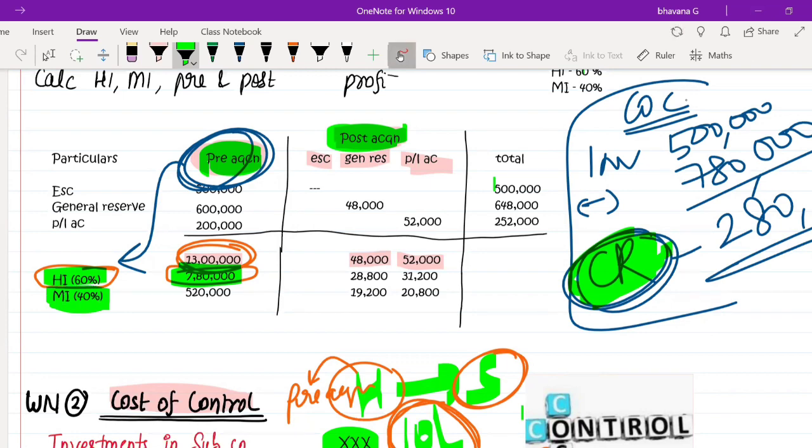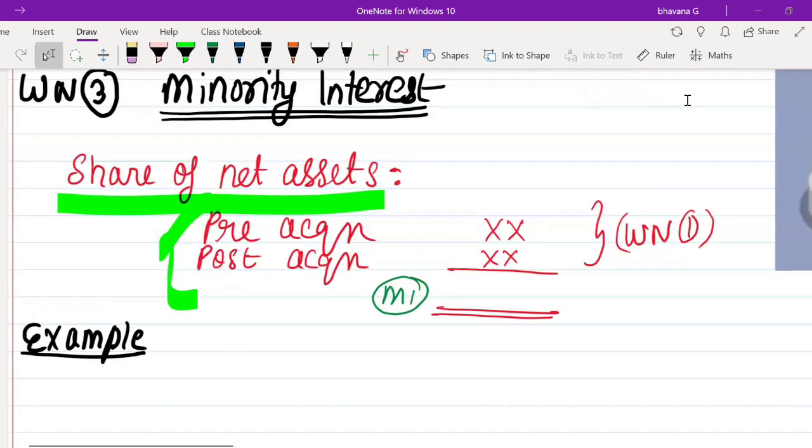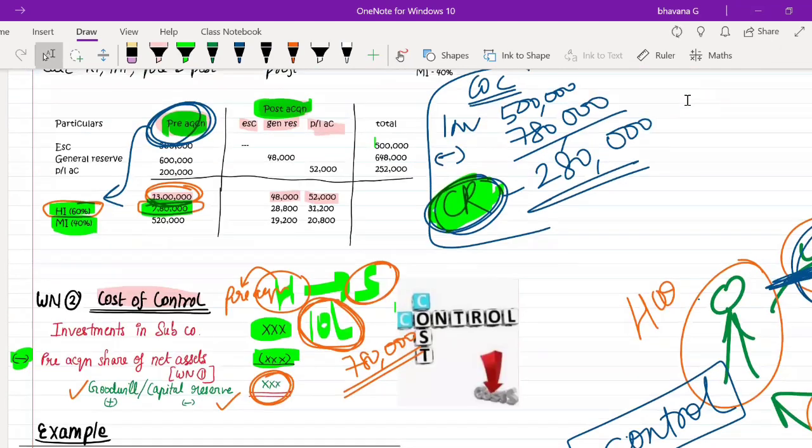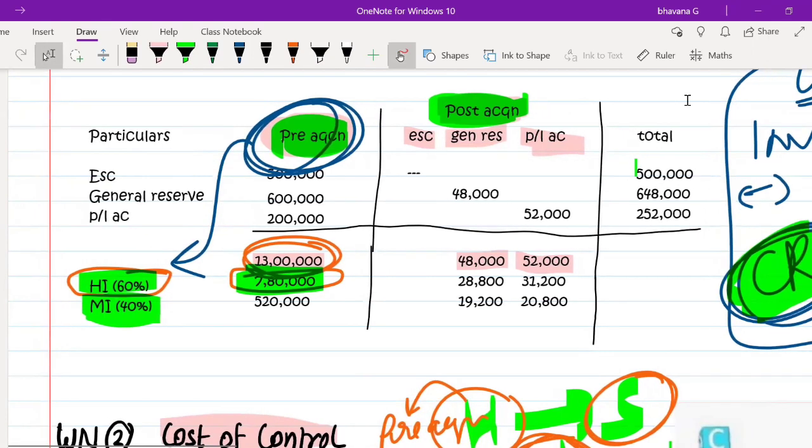working note. So what is the share? Can you please tell me? First here you have to write the pre-acquisition share of net assets. Can someone tell me what is the share of pre-acquisition profits of minority interest? What is the share here? Can you please tell me? It is nothing but 5,20,000. So pre-acquisition share of minority interest is 5,20,000.